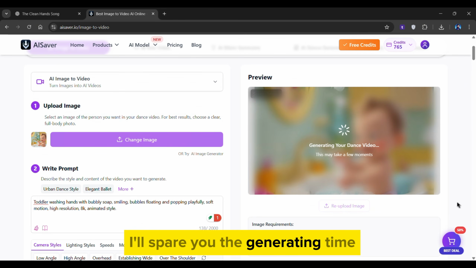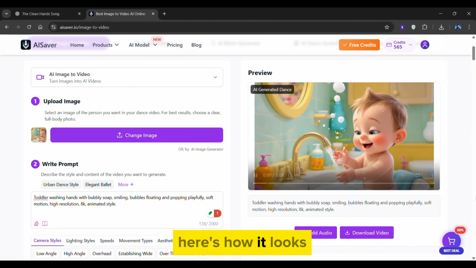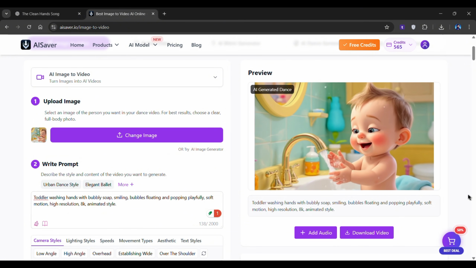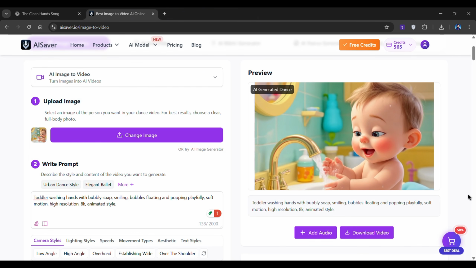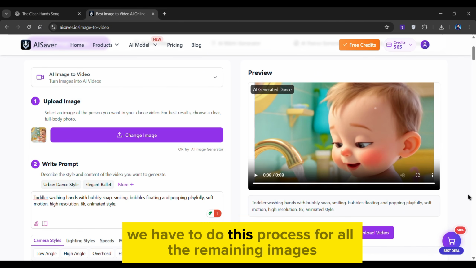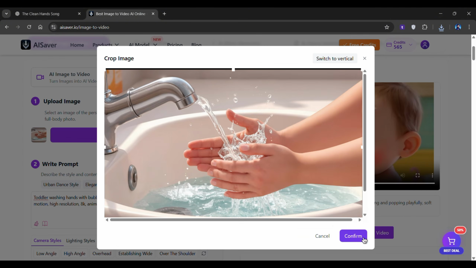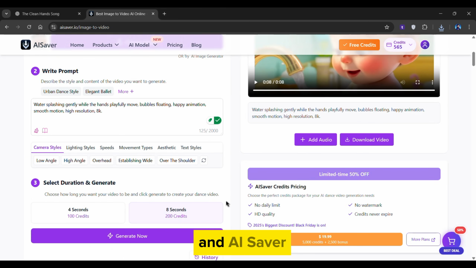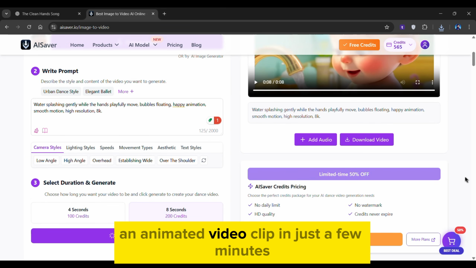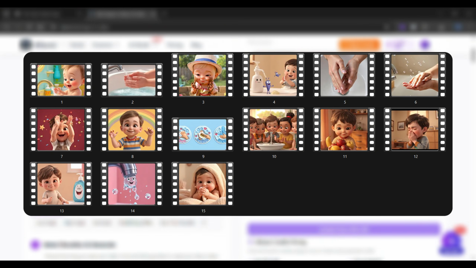I'll spare you the generating time. And just like that, our video is ready. Here's how it looks. Bro, this actually looks insane. We have to do this process for all the remaining images. For example, just upload an image and paste in the matching video prompt. And AI Saver will generate an animated video clip in just a few minutes. So once all your clips are generated, organize them in a folder, just like you did with the images.